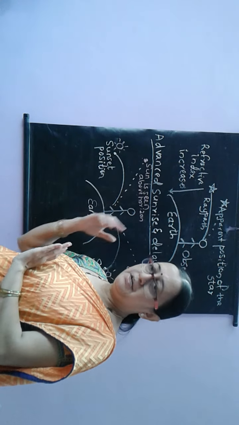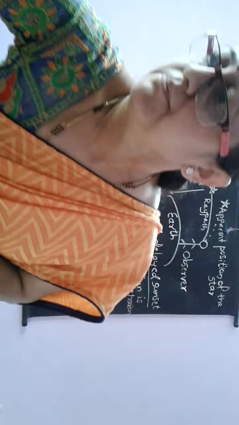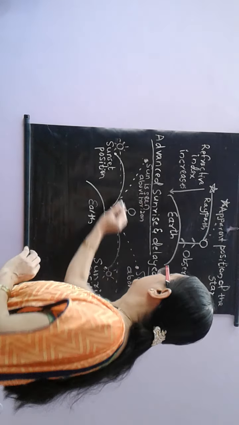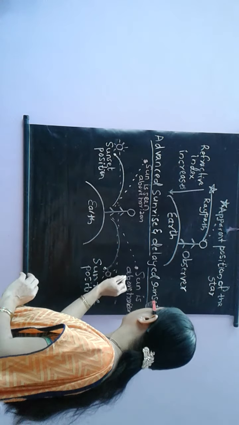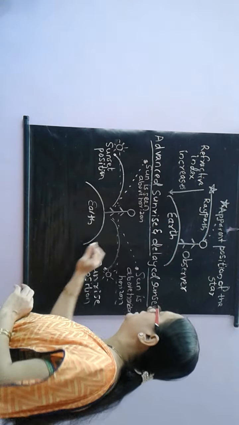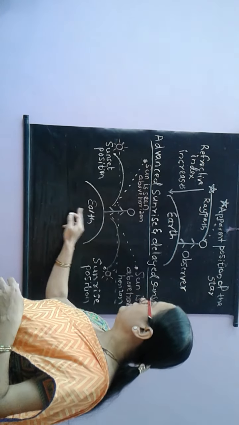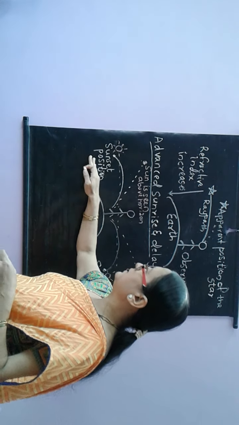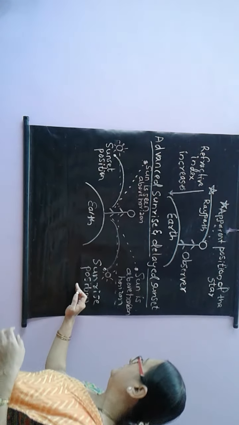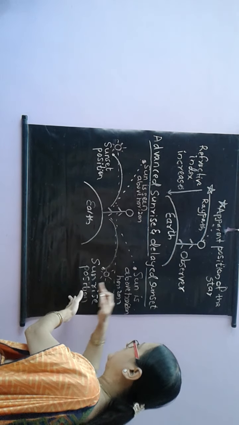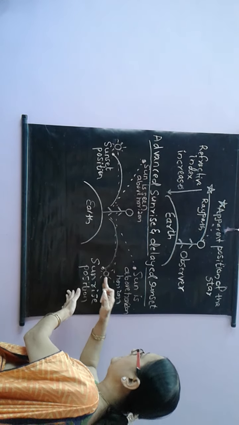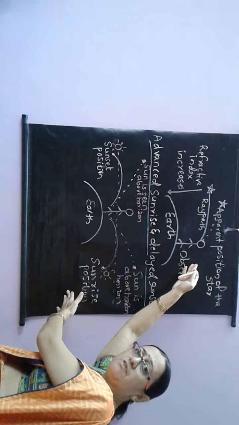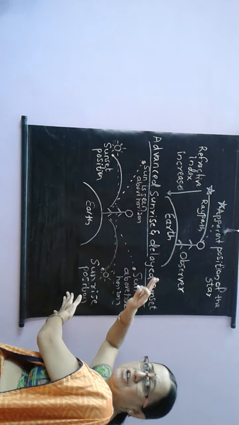How does it happen? Now here we are seeing the sun from, say for example, I am drawing a horizon. Here we are observing the sun standing on the earth. Early morning, whenever the sun rises here, the sunrise position, the actual position is here, and we see it as if it is in a raised position because of the apparent position, not only for the stars, even for different planets, all celestial objects it is applicable.